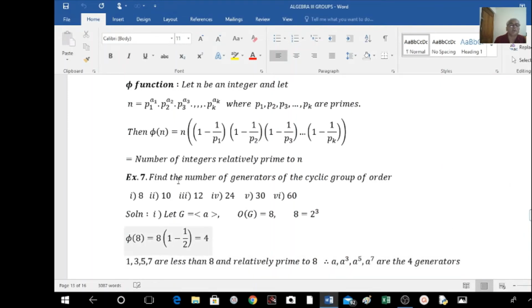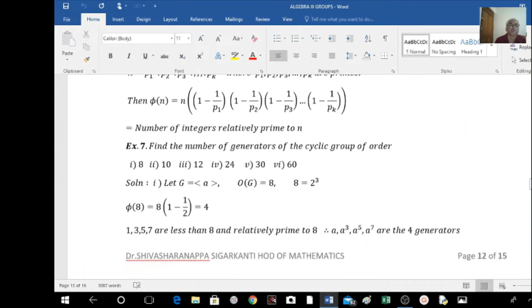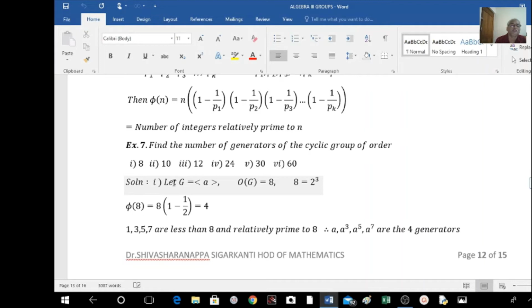So these are the examples. Find the number of generators of the cyclic group of order... we just have to find phi of 8, phi of 10, phi of 12, phi of 24, phi of 30, phi of 60. Okay. So here, first example, G is a cyclic group generated by a and order of G is equal to 8.